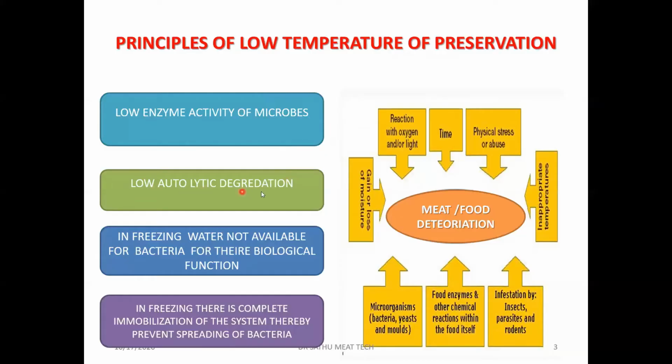Another is autolytic degradation. By reducing the temperature, the enzyme activity present in the food material is slowed down. That will help to prevent, retard or slow down autolytic degradation. So these are the two things that we use in the chilling method of preservation.